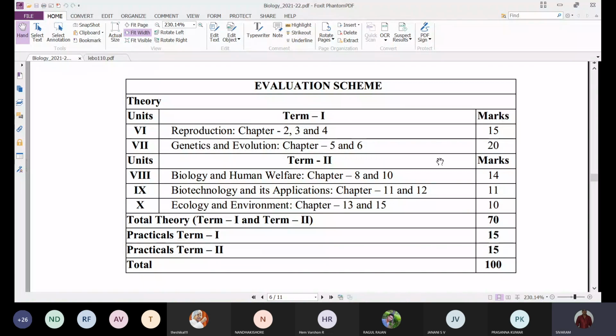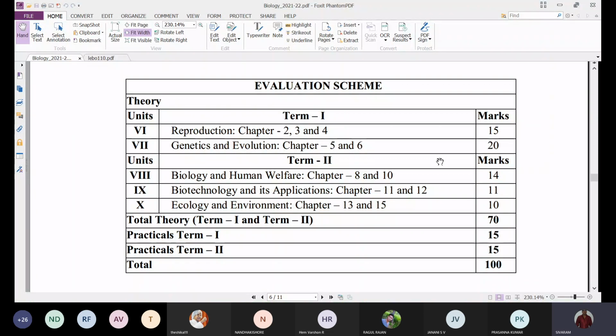Second chapter, sexual reproduction in flowering plants. Third chapter, human reproduction. Fourth chapter, reproductive health. All these 3 chapters we have already completed. And this unit has a weightage of 15 marks.